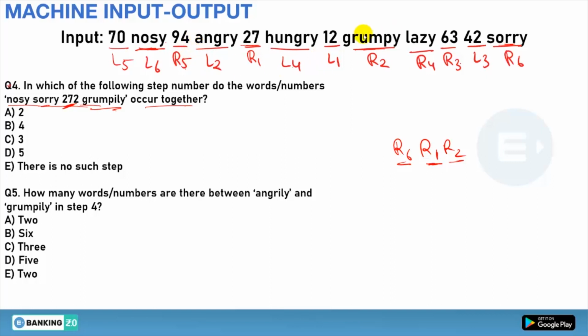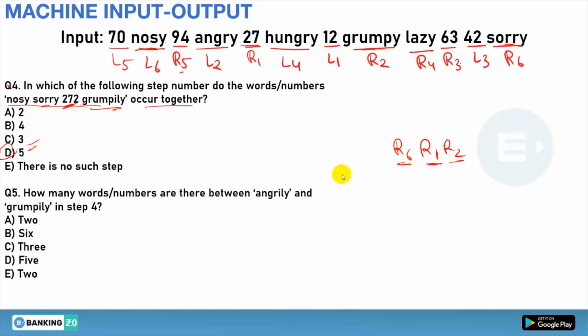So if you have to remove them, you have to make the 5 step, that is for sure, because you have to remove R5, okay, R4, L4, so you have to make the 5 step. So it will only be possible only in the step number 5. Clear or not? Yes or no? Is it clear or not?